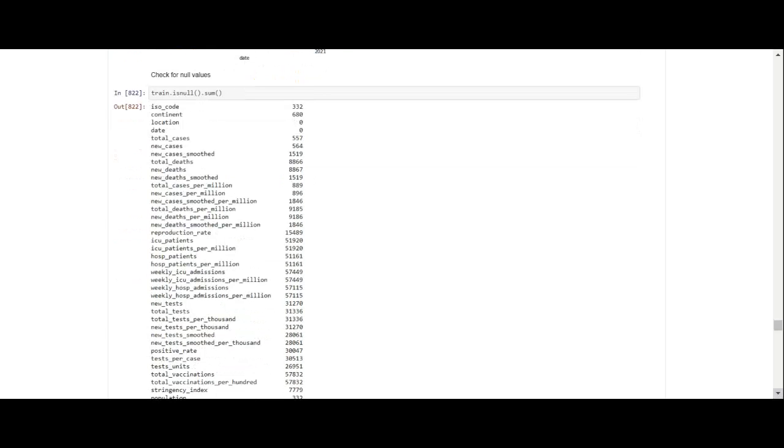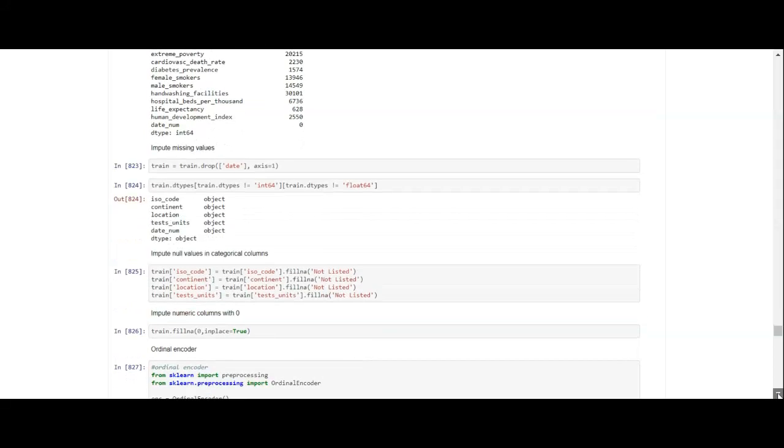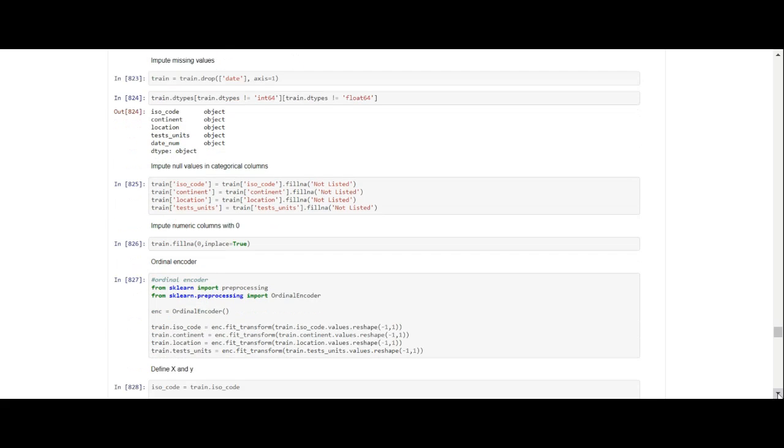So the next thing we do is, we've already compared the UK against Japan, which I had been intending to do, but I'm always thinking, well, what can I make a video on? Now we're going back to the main data frame, and we're checking null values on the main data frame. And we've got lots of null values. So what we wanted to do was delete the date, because the date is a timestamp, and you're not going to be able to put a timestamp in the model. Another thing we want to do is separate out the object columns from the numeric columns, so you can see all the object columns.